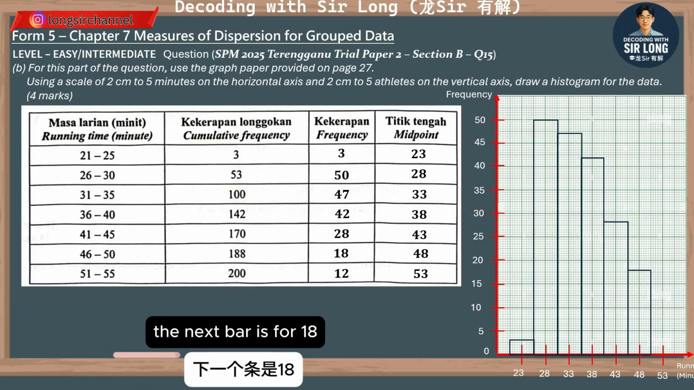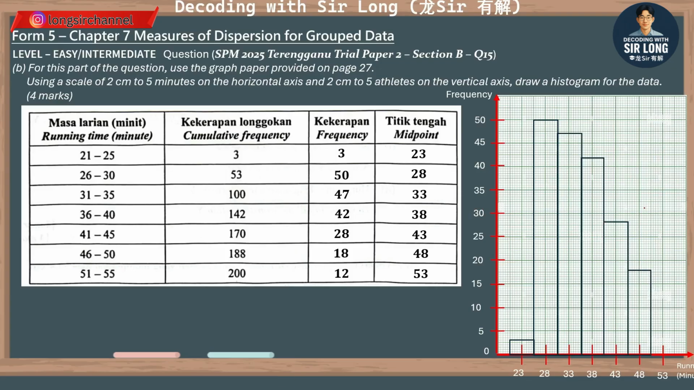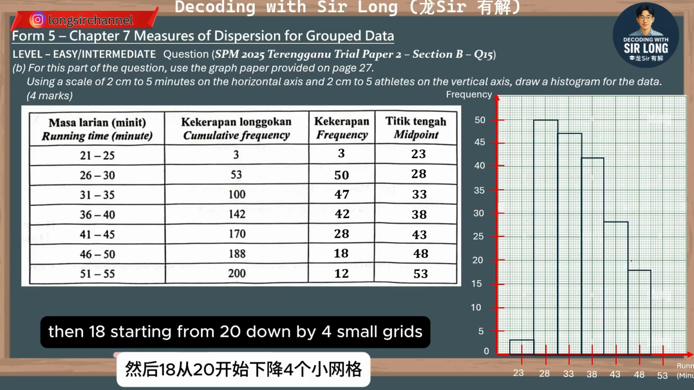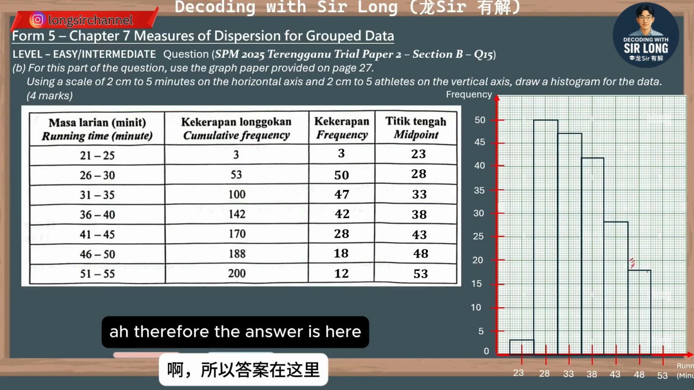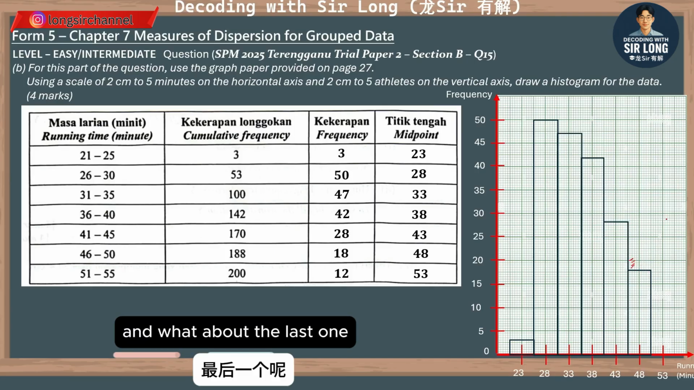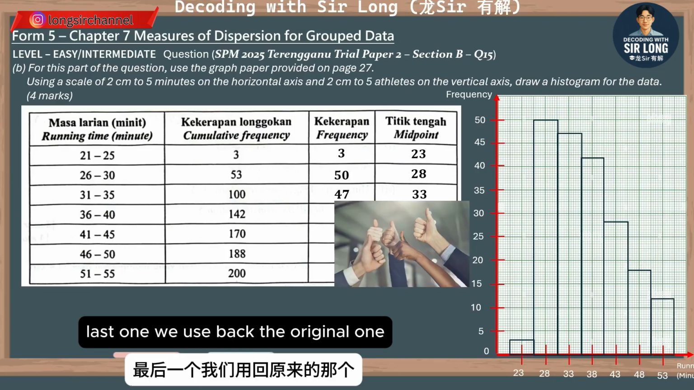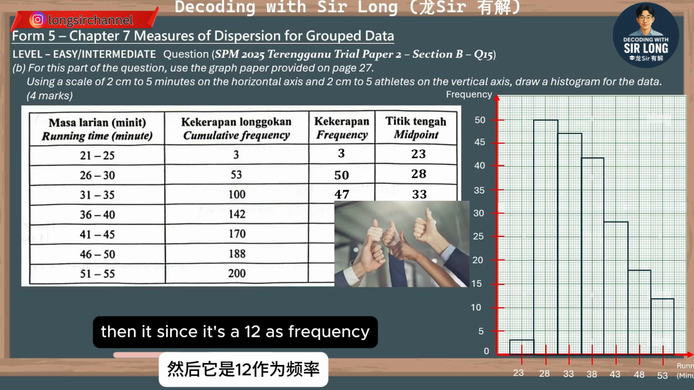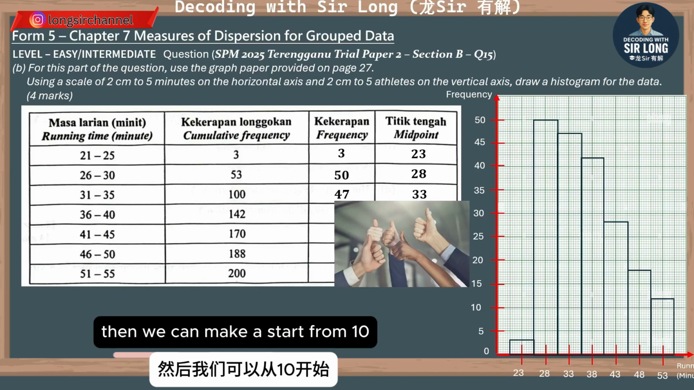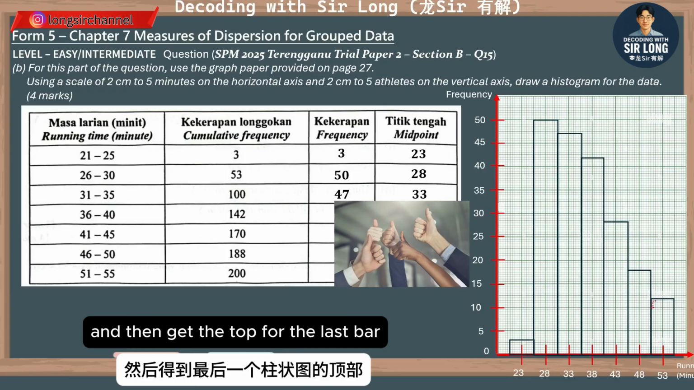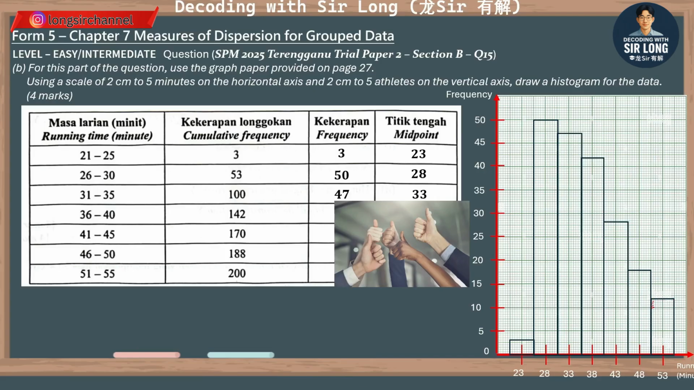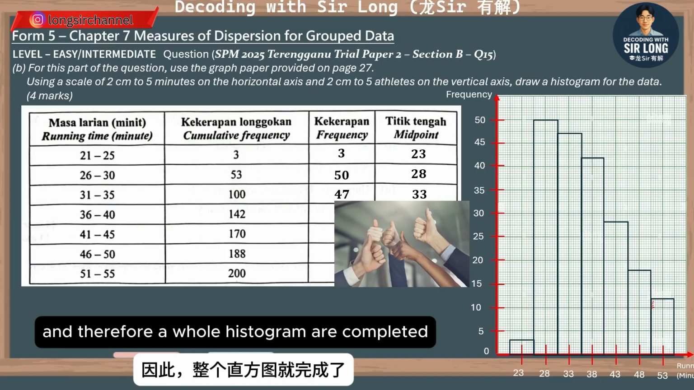The next bar is for 18, am I right? Then 18, starting from 20, down by 4 small grids. Therefore, the answer is here. And what about the last one? Last one, we use back the original one. Since it's a 12 as frequency, we can start from 10, and then figure out 4 extra small grid here, and then get the top for the last bar. And therefore, the whole histogram is completed.